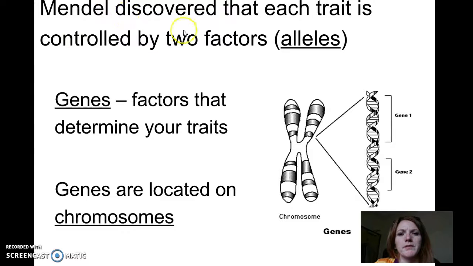So Mendel discovered that each trait is controlled by two factors, and those are the factors of an allele. So alleles are the letters that we use to express the traits, A through Z, doesn't matter which. And genes are the factors that determine your traits. So genes like you have brown hair, black hair, blonde hair, red hair. Those are the genes that determine which trait you have. And genes are located on our chromosomes.